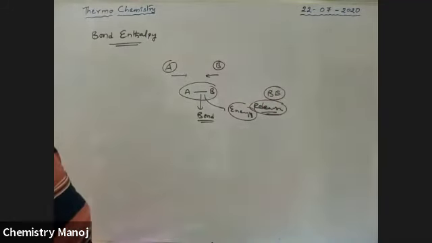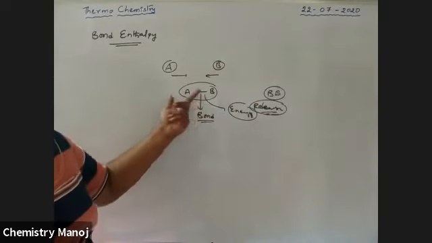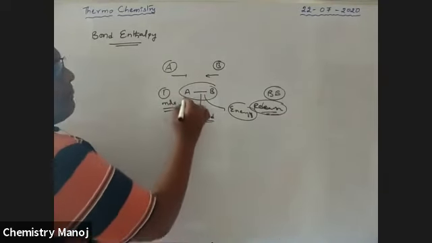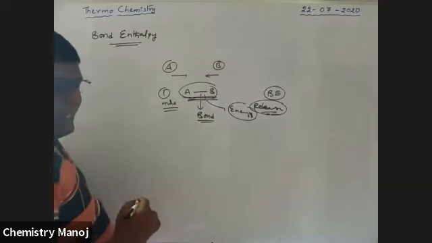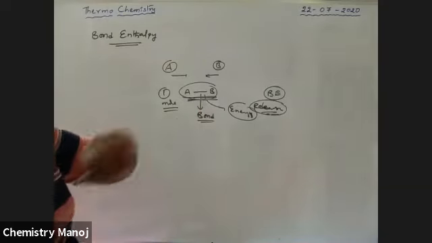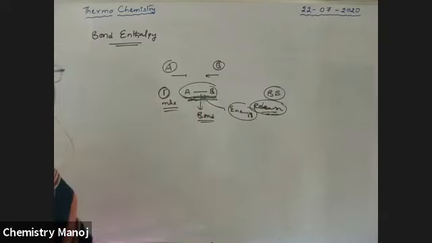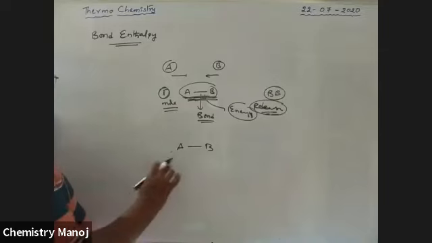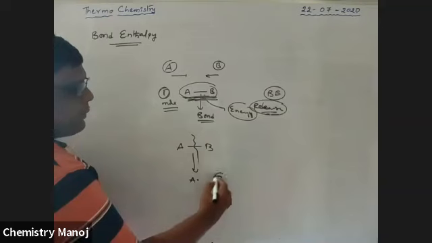So what is bond energy? It is the amount of energy released when 1 mole of bonds is formed between gaseous atoms. See here, there is an AB bond. Now I am going to break this bond into respective atoms, A atom and B atom.